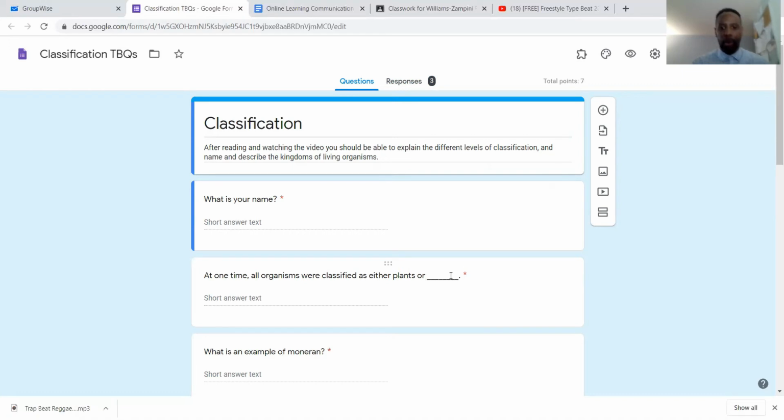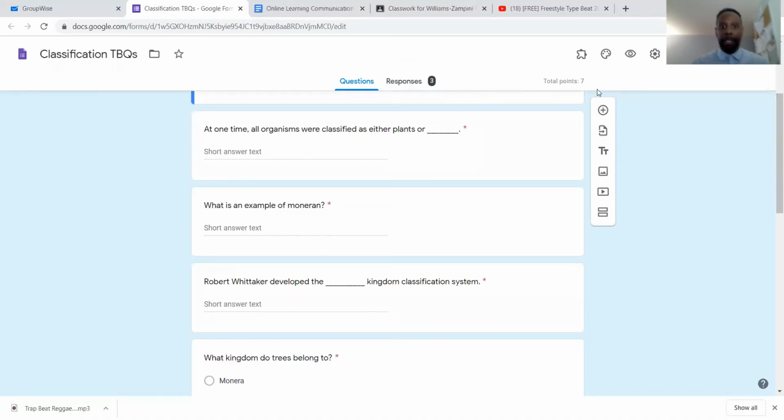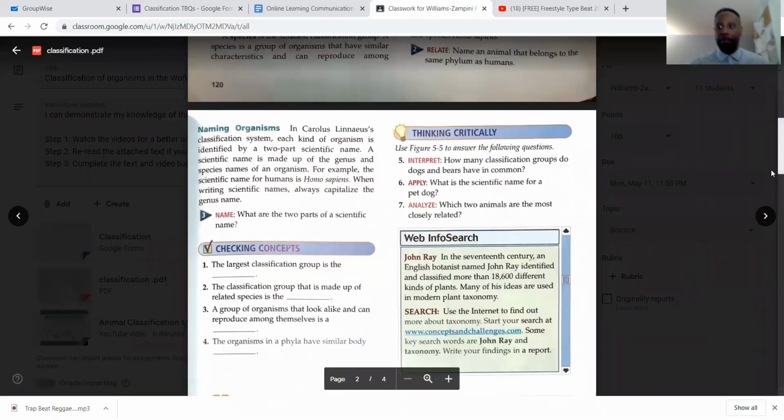At one time, all organisms were classified as either plants or, simple answer, right? All right. What is an example of Monera? Right. Robert Whittaker developed the blank kingdom classification system. So let's go over to the actual document.